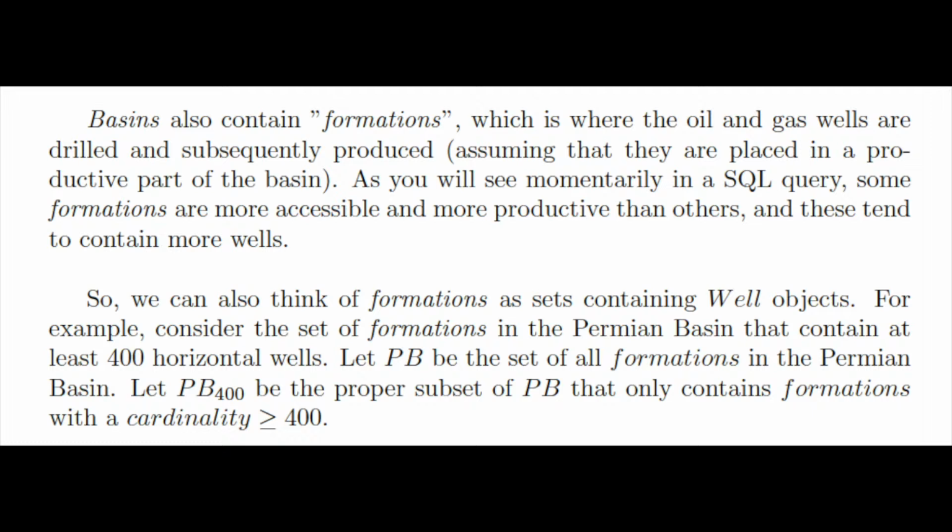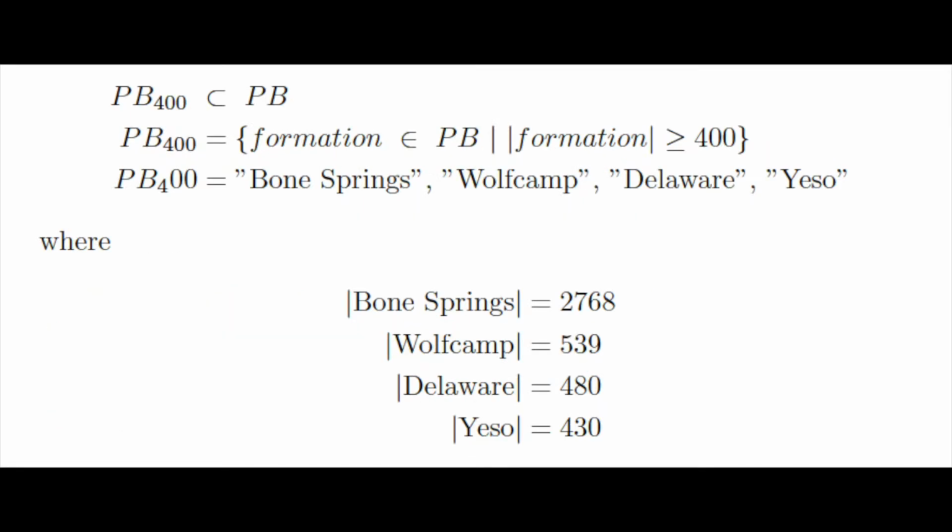But as you'll see in a moment with SQL queries, some formations are more accessible and more productive than others, and these tend to contain more wells. So we could think of formations as sets containing well objects. For example, consider the set of formations in the Permian Basin that contain at least 400 horizontal wells. Let PB be the set of all formations in the Permian Basin. Let PB400 be the proper subset of PB that only contains formations with cardinality greater than or equal to 400. So you can see here my notation, PB400 is a proper subset of PB.